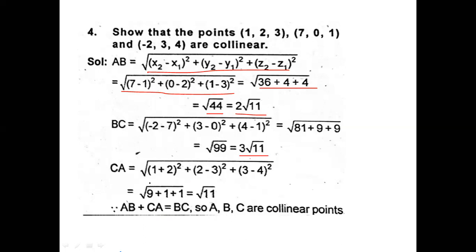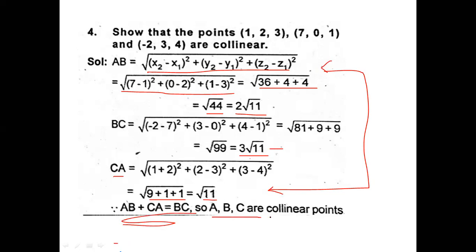Now similarly find out CA, then you will get 9 plus 1 plus 1, that will be root 11. Now see, AB plus AC is equal to BC. So AB plus CA is equal to BC. So A, B, C are collinear points because they are equal. Therefore, they are on the same line. Understood? So hence proved.